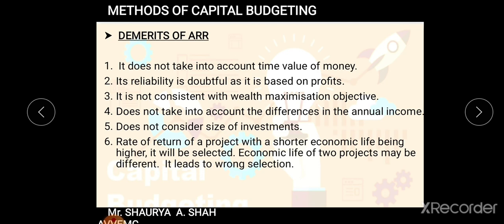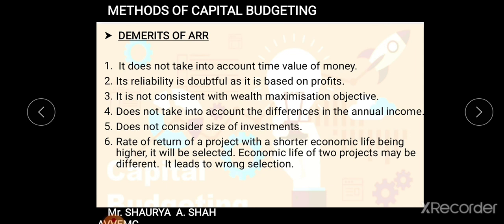Definitely. If I invest the same 20 lakh in a 3-year project and the same 20 lakh in a 5-year project, the return will definitely be higher in the project with the shorter economic life. So when we compare projects with different economic lives, it becomes very difficult to see whether the project selected is reliable or not. I hope it is clear, students.